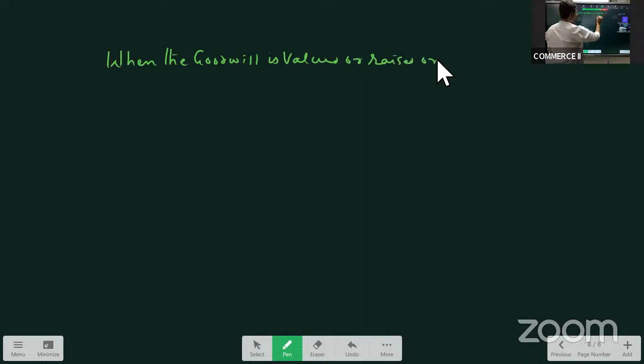When the goodwill is valued, or he may give the word raised or created. More popularly, he'll give goodwill valued at.